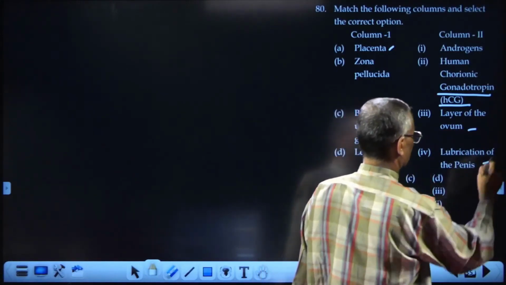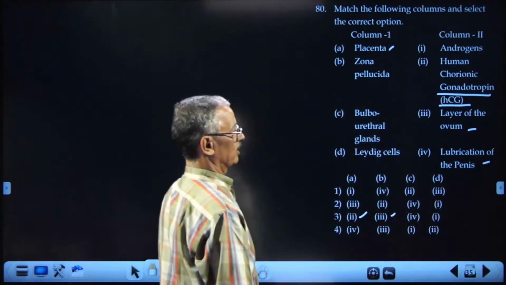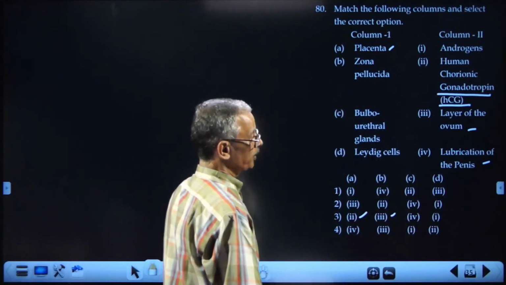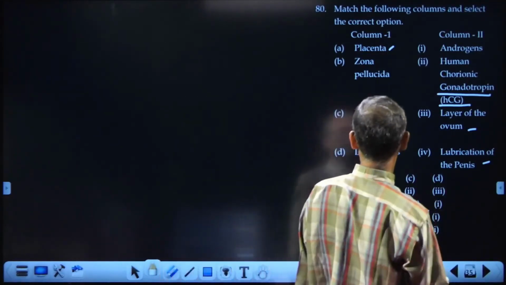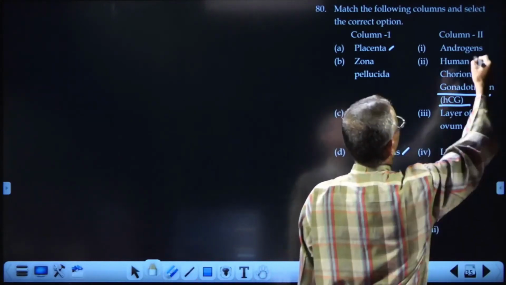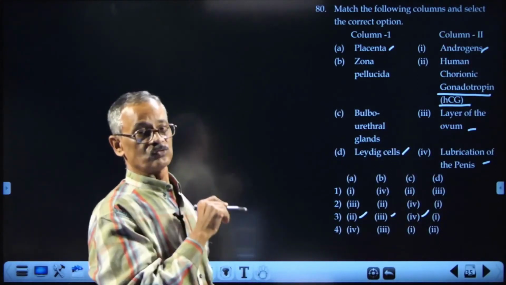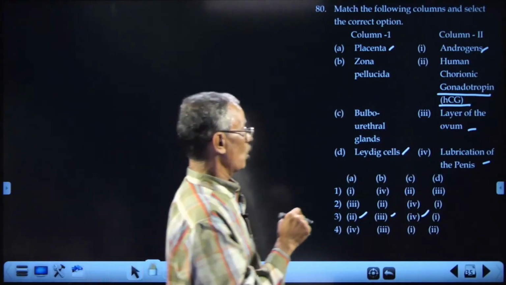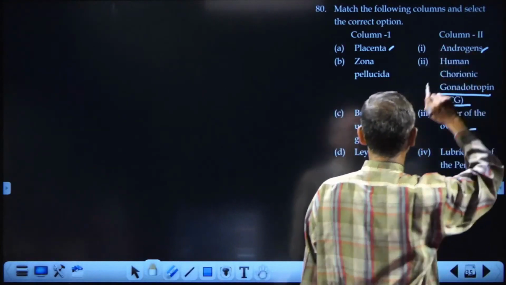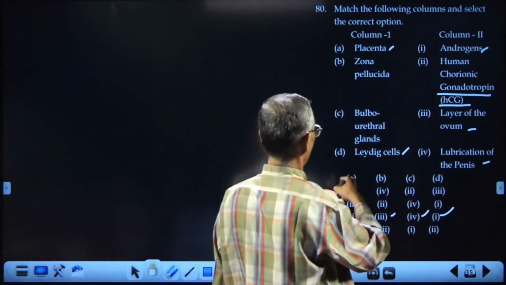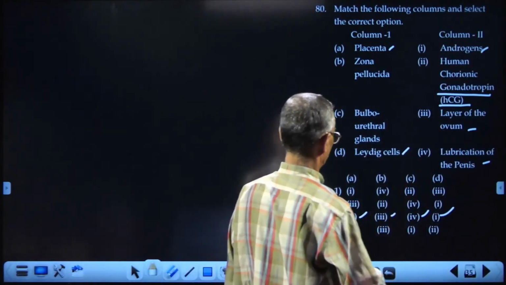Bulbourethral gland, Cowper's gland, is responsible for the lubrication of the penis. Okay. Leydig cells are interstitial cells that produce male hormones, androgens or testosterone. Okay. So the answer here will be this combination, 3.